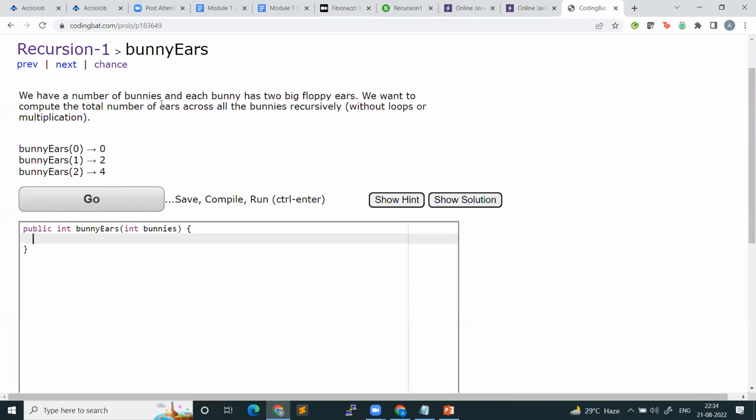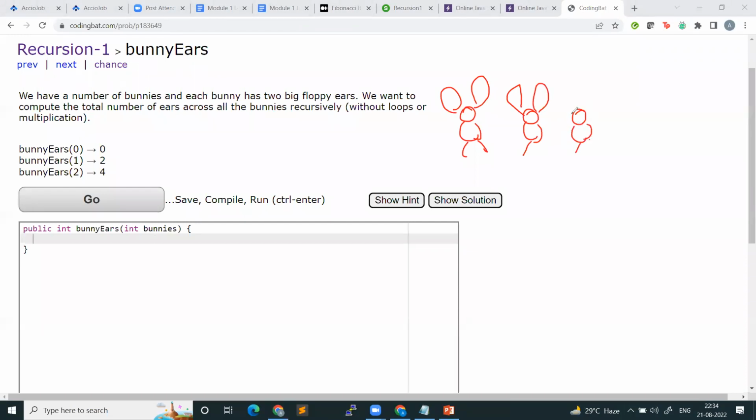We have a number of bunnies, and each bunny has two big floppy ears. We want to compute the total number of ears across all bunnies recursively without loops or multiplication. So it is telling you, you have a certain number of bunnies, let's say there are 5, and every bunny has two big ears, right? Forgive my drawing. So it is asking how many total number of ears are there?